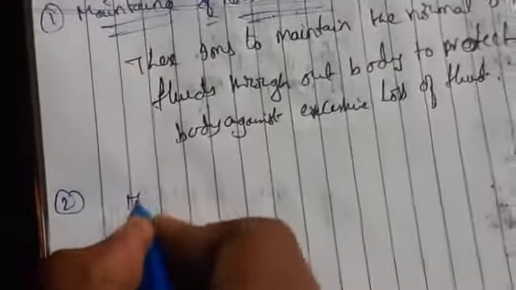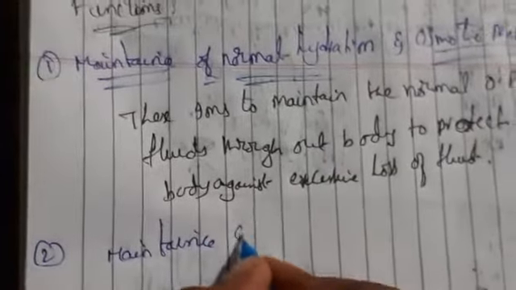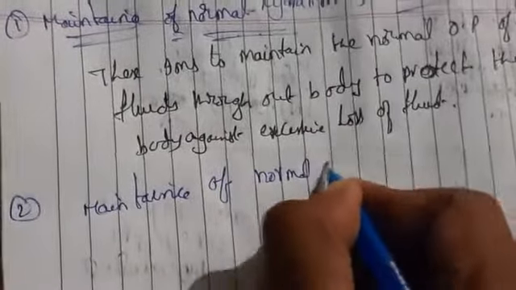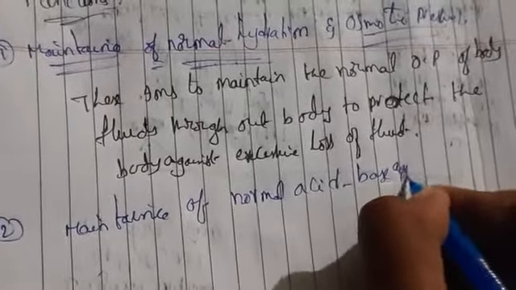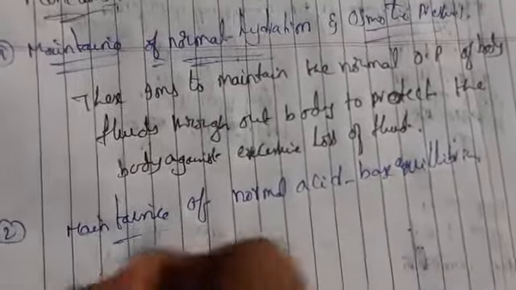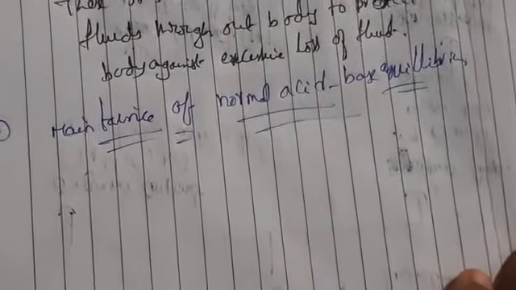Next one, maintenance of normal acid base equilibrium. What is the next function? Maintenance of normal acid base equilibrium. So here potassium and sodium salts with weak acids form the buffer system.